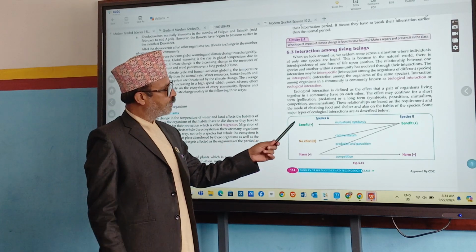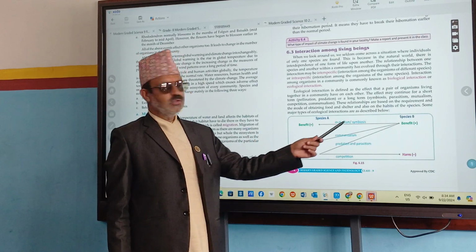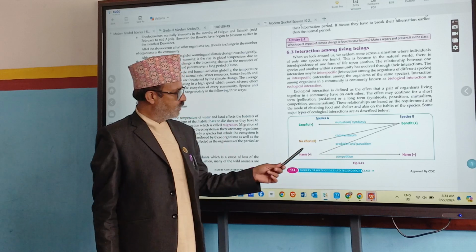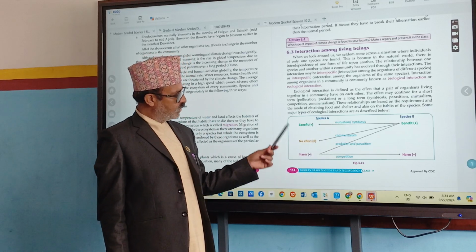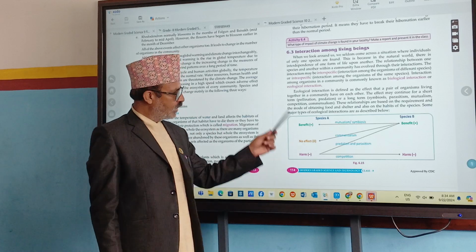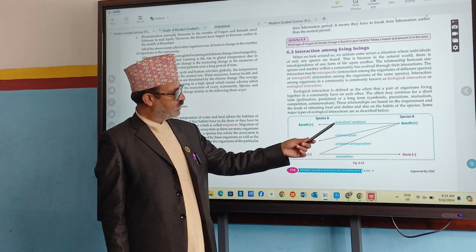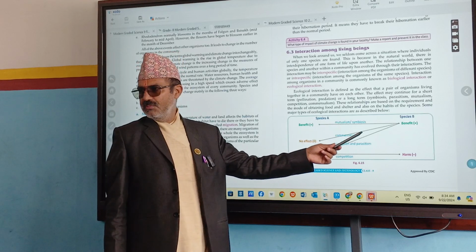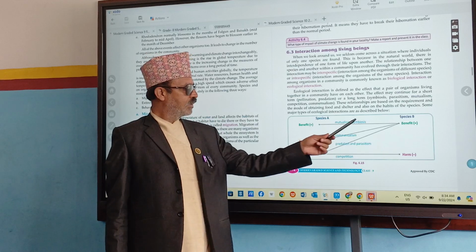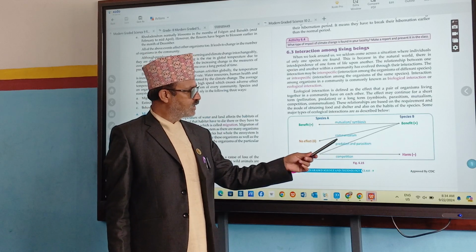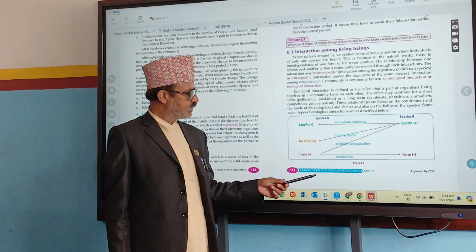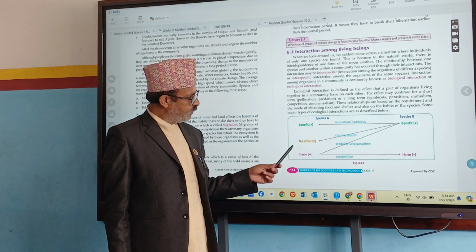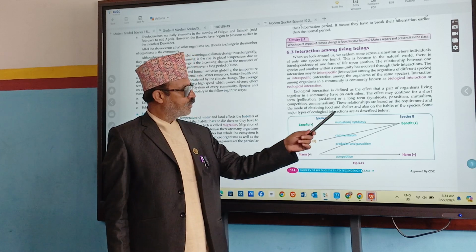In some, both are benefited. In some, no effect, but there is benefit. In some, both are harmed. On that basis, here are some things like mutualism or symbiosis, where both are benefited. And commensalism, in one no benefit, another benefit. And harm and benefit is also there.